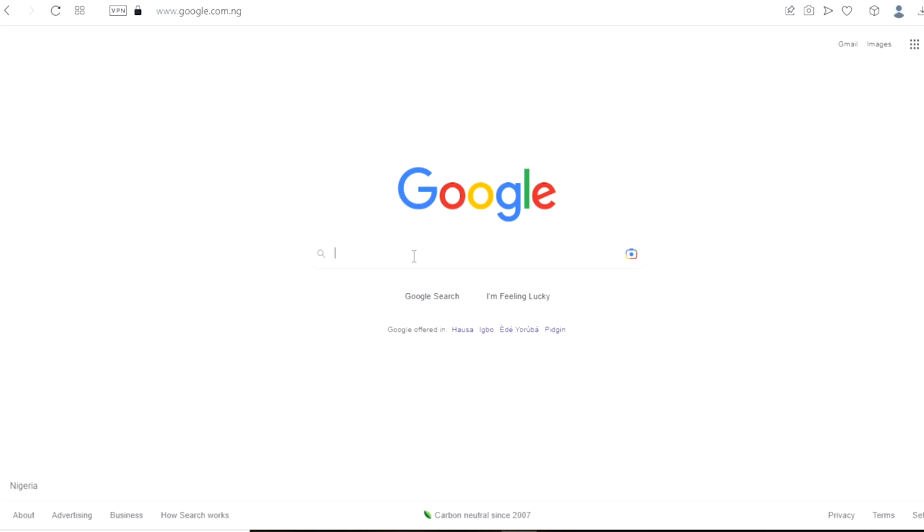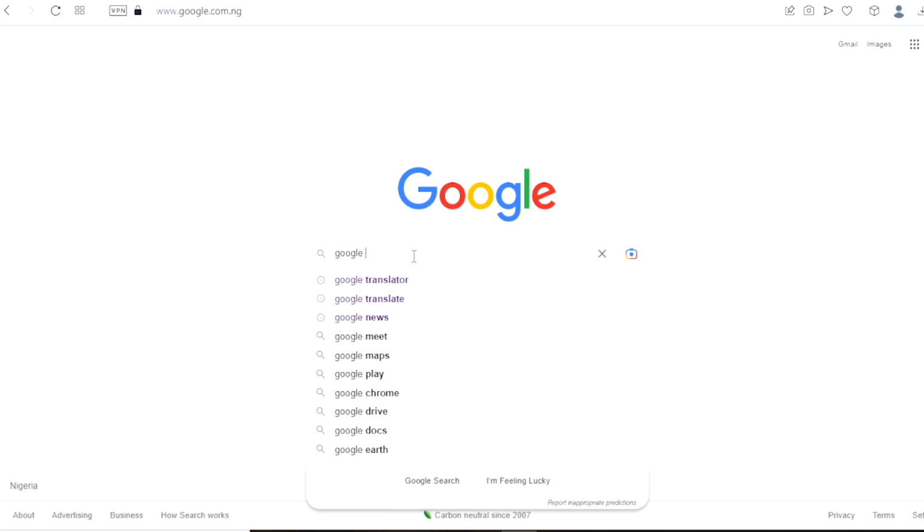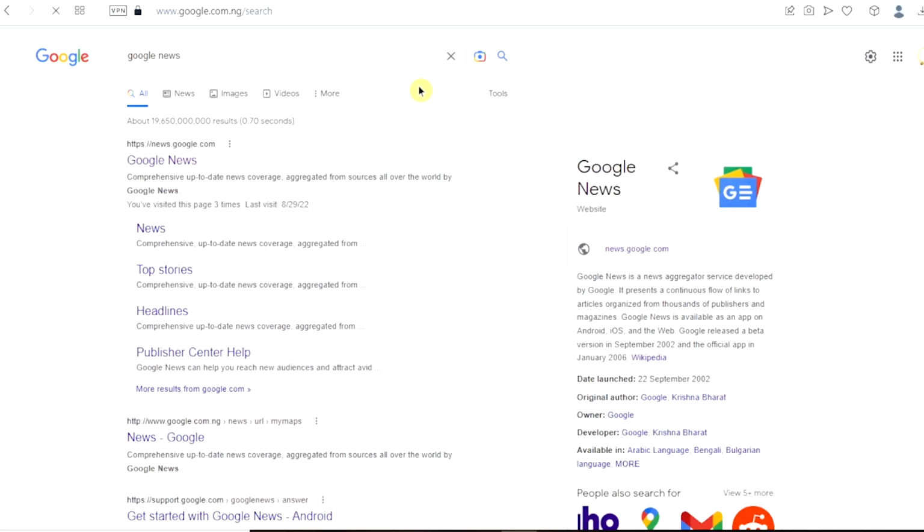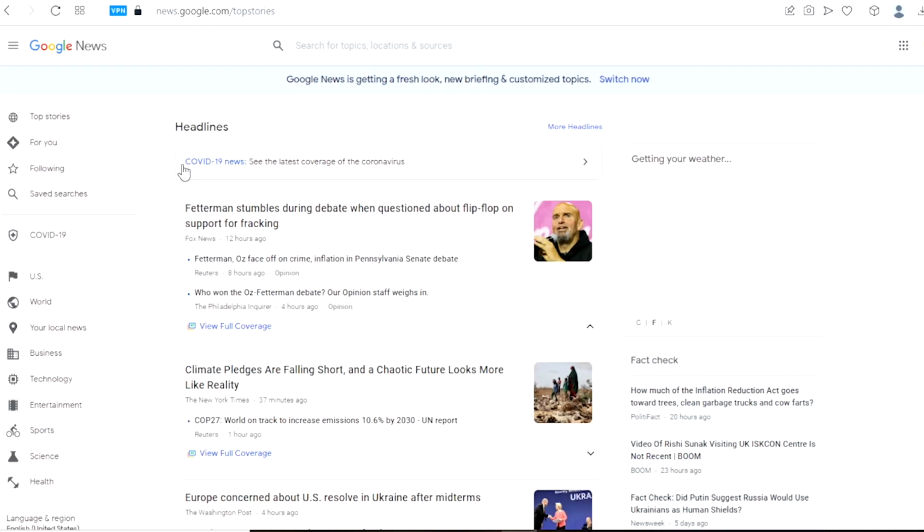Now type Google News into the Google search bar. Hit enter once you're finished, you will arrive to this page immediately. Select the top link. After doing so, you will arrive on this page. If you want to use this platform to earn money from Google, concentrate your attention on the news categories on the left. You can see that we have the business category, the technology category, the entertainment category, the sport category, the science category, and finally the health category.